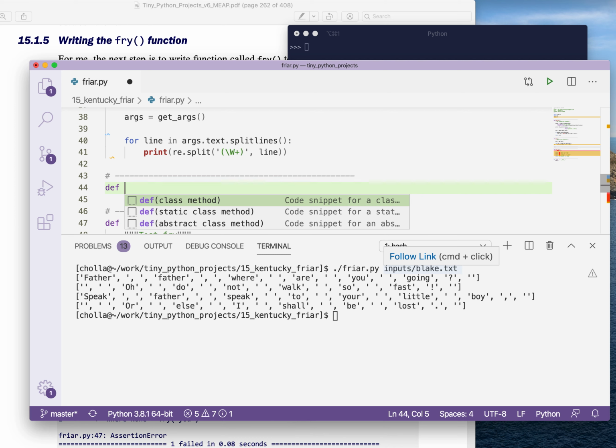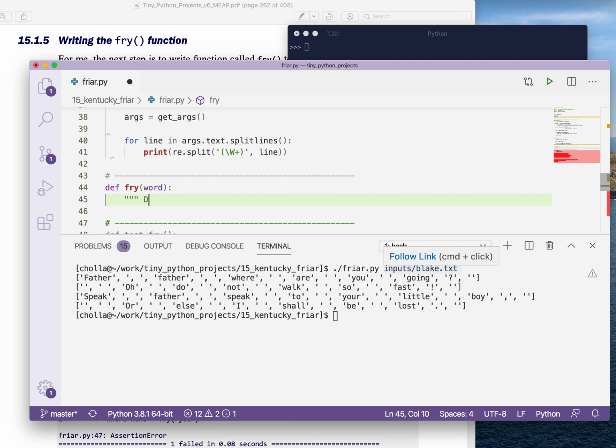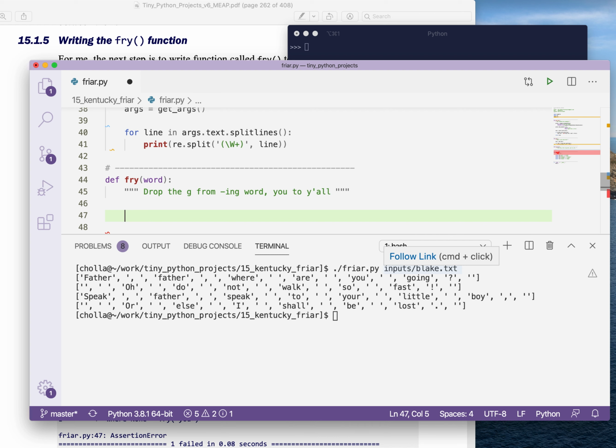It's going to take a word and return a word as well. Whoops, I need a colon there. I'm going to drop the G from ing words and change you to y'all. Right now I'm just going to say pass. This is not going to do anything at all.